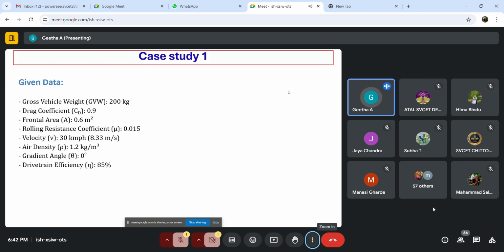So now we have another case study in which we are going to design a battery for this vehicle. Okay. So it's starting from the first step till the last step. How many cells, and how many cells in series and parallel that we need, that we are going to design for this particular vehicle.